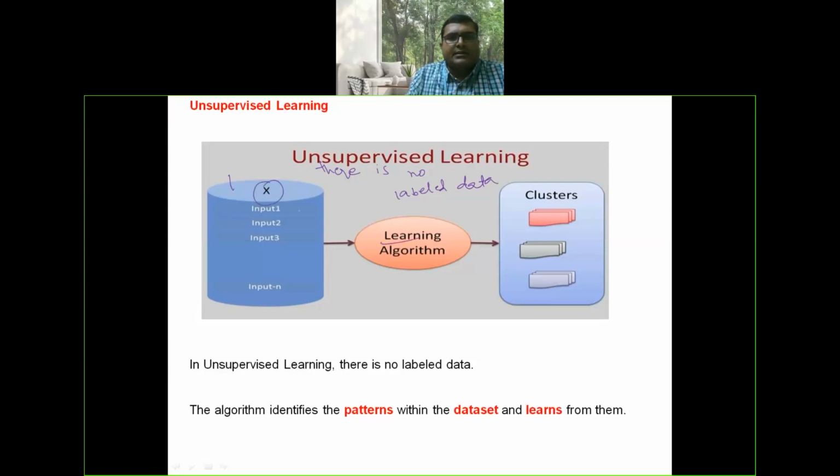Here we don't know the output of this particular input. Here the algorithm identifies the patterns within the dataset and learns from them. That is the basic principle of unsupervised learning.